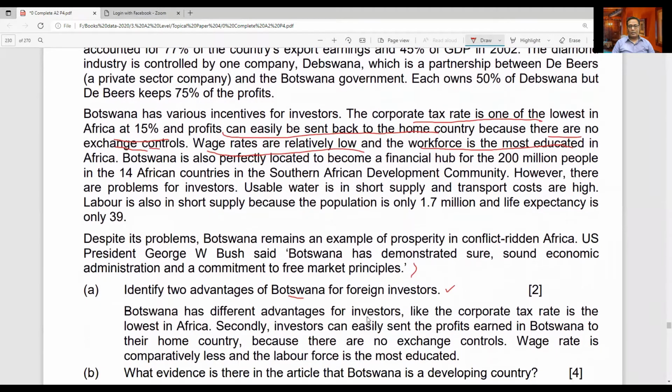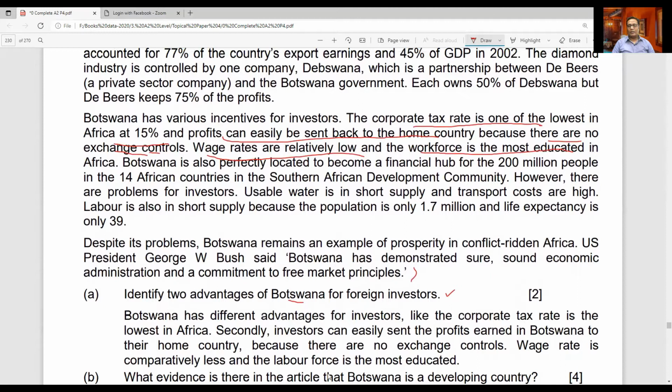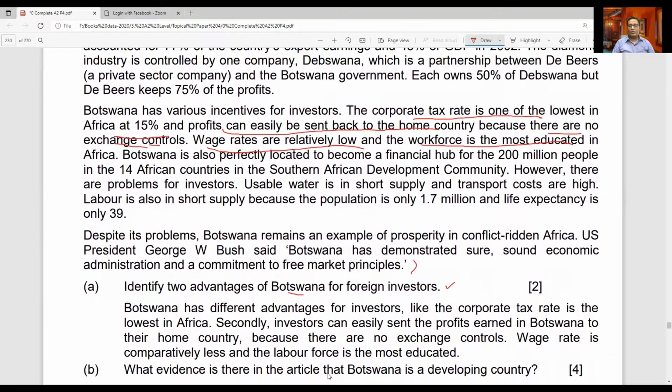Okay, so the next question is, what evidence is there in the article that Botswana is a developing country? We know that developing countries are basically agricultural based countries. They rely on natural resources more, and they employ more workers in agriculture or the natural resource sector. And secondly, infrastructure of such countries is definitely poor, and political stability is less, and all these factors make a country a developing country.